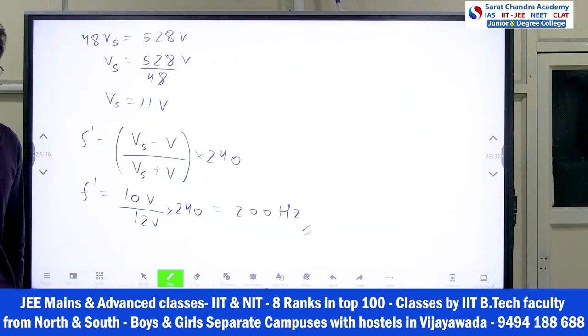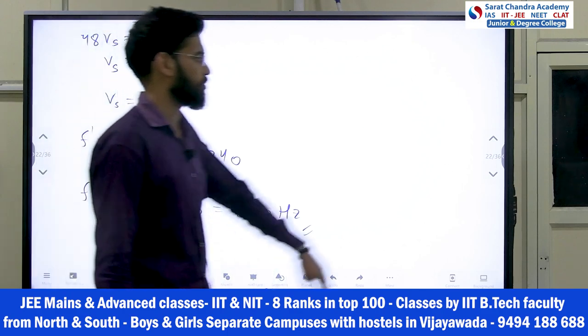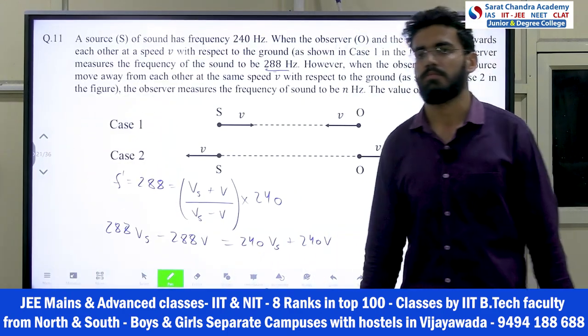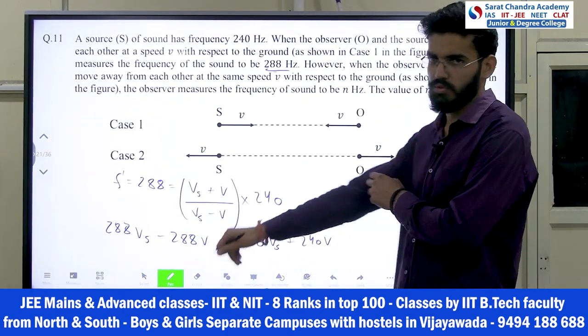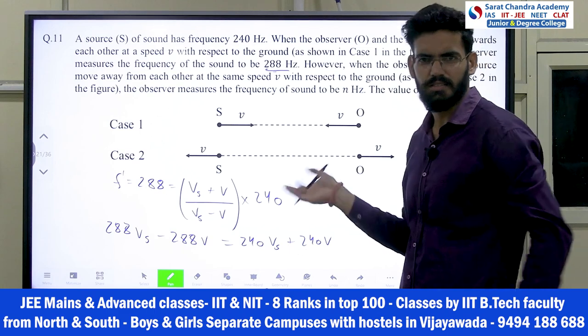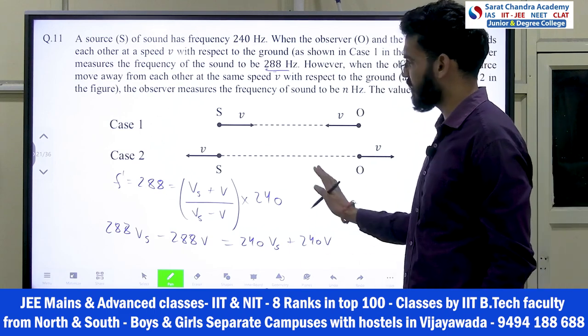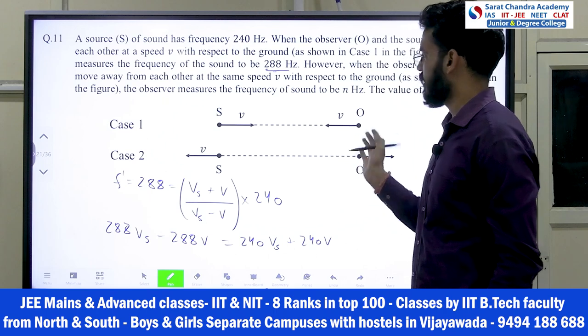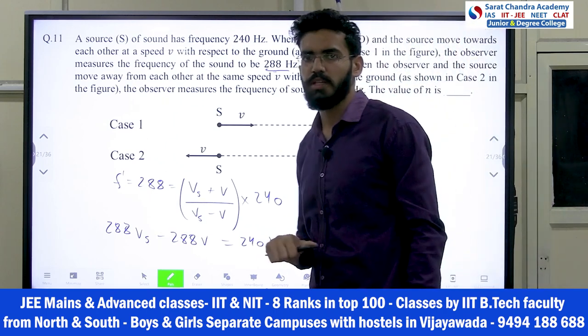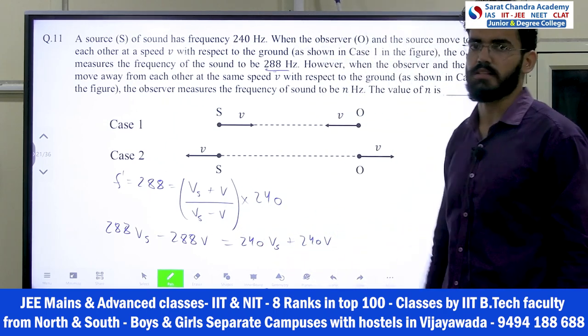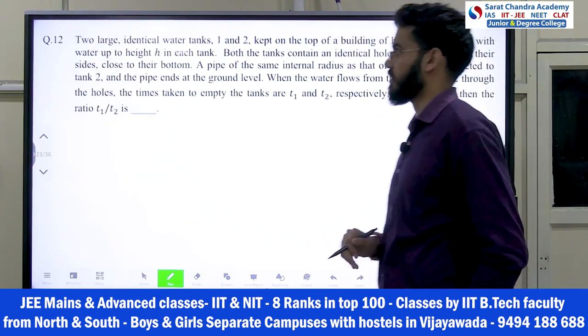Doppler effect, basic question. Just apply the Doppler formula 2 times and the answer came. In notes we will do many kinds of questions like this. This is a basic question, it didn't make you bother too much. Just the basic formula and get the answer. That's it. So now see the next question.